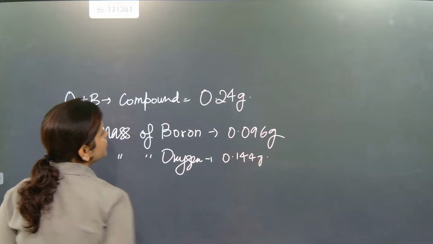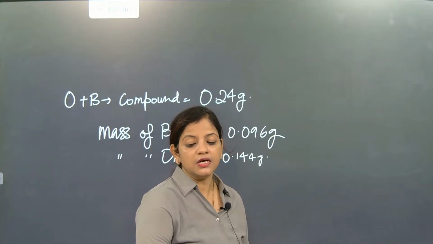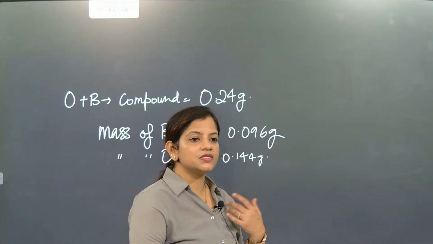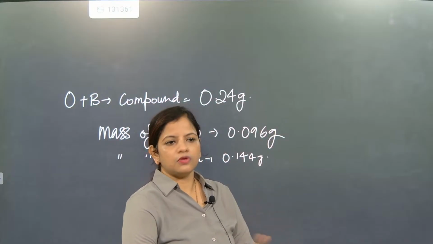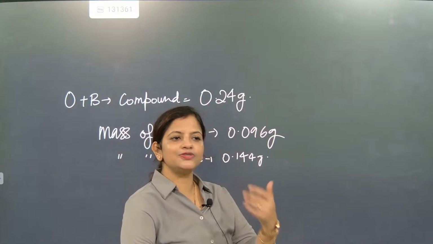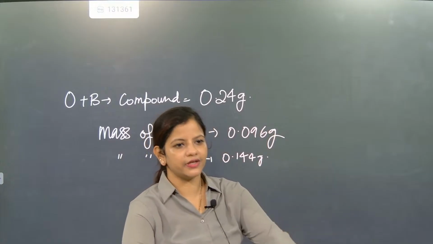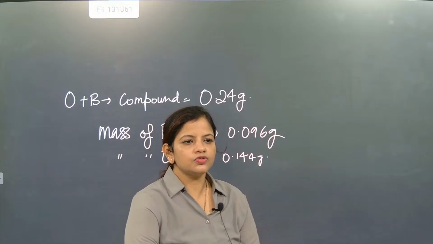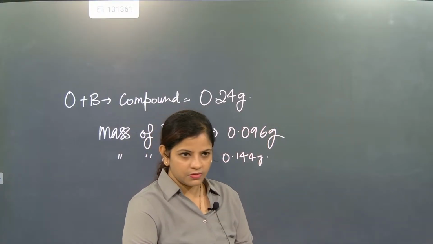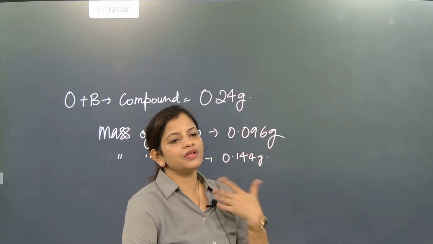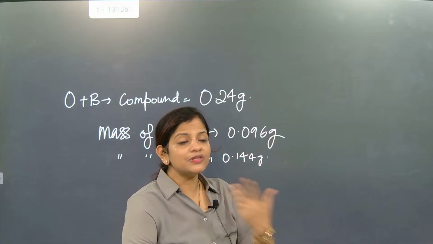0.144 gram. See, when we are talking about mass percentage, you need to realize only one thing: the total amount of the compound is given as 0.24. Percentage means how much percentage I am present there. You are present, so the total compound is made with me and you. But what is my percentage there?